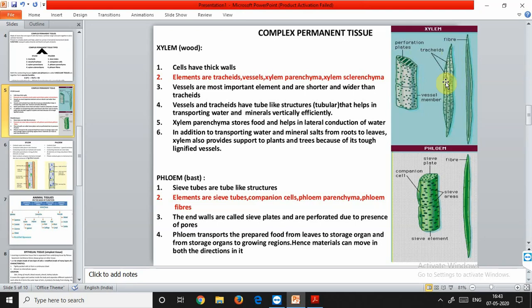Xylem parenchyma stores food and helps in lateral conduction. Lateral conduction means sideways conduction. So the xylem parenchyma is mainly for the sideways conduction of water.